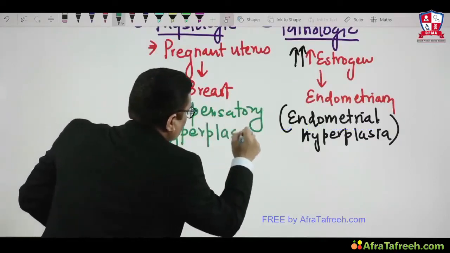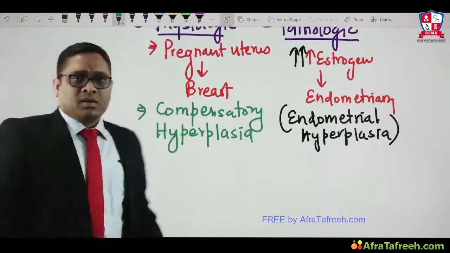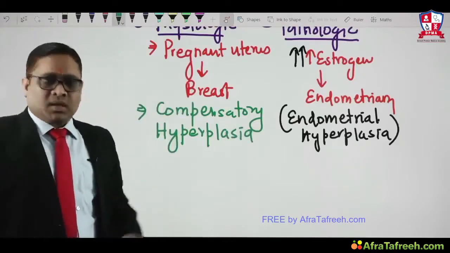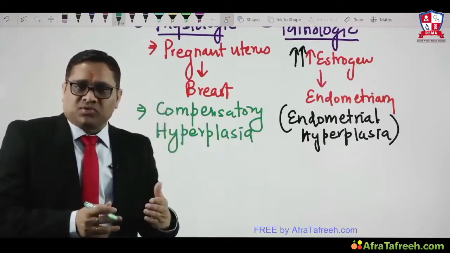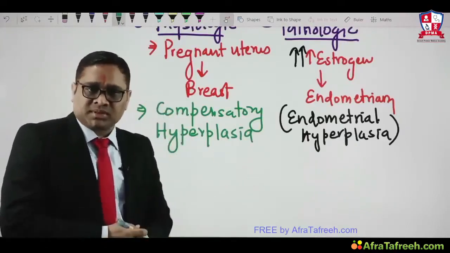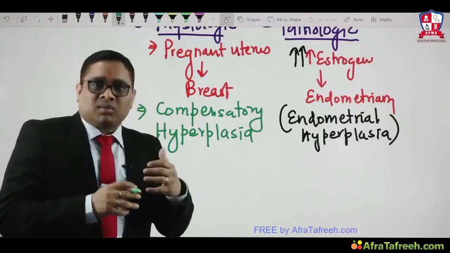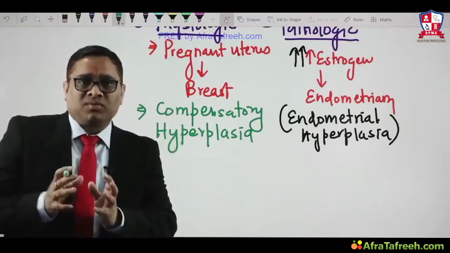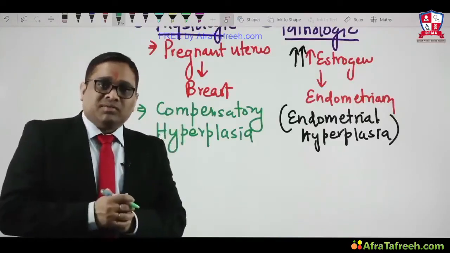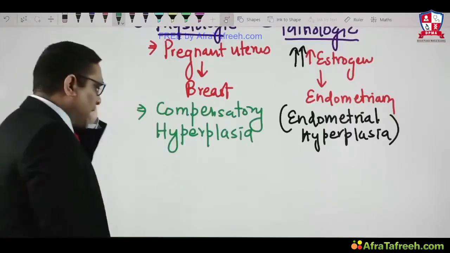What is compensatory hyperplasia? Compensation for the loss of tissue. You have removed the tissue for transplantation purposes, and to overcome that loss, there will be regeneration from the remaining viable liver tissue. So that is called compensatory hyperplasia.